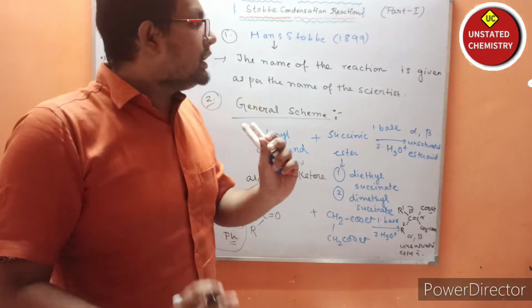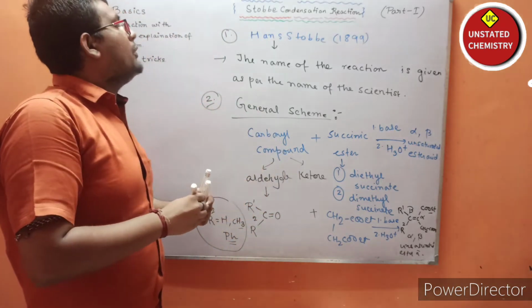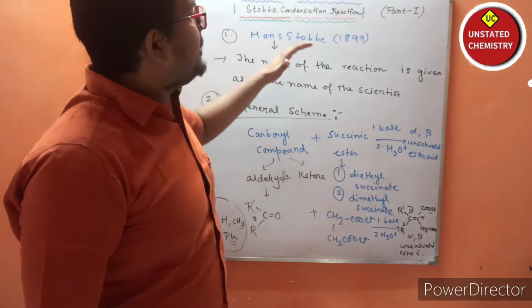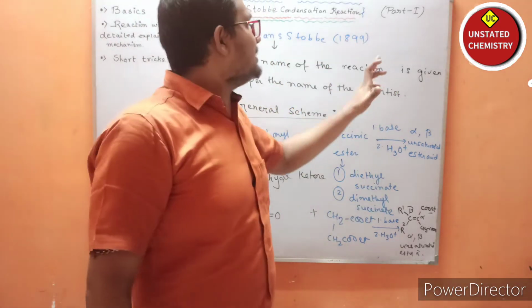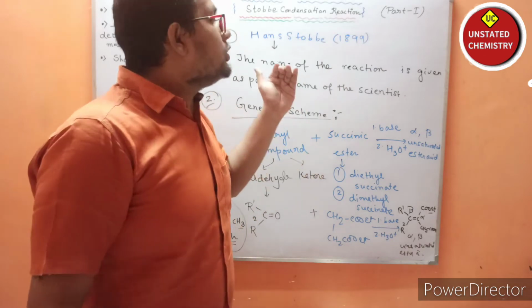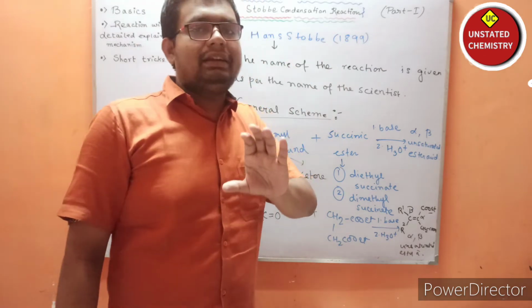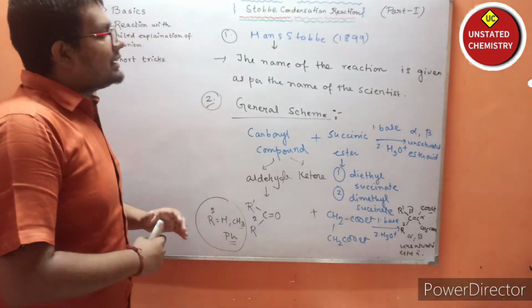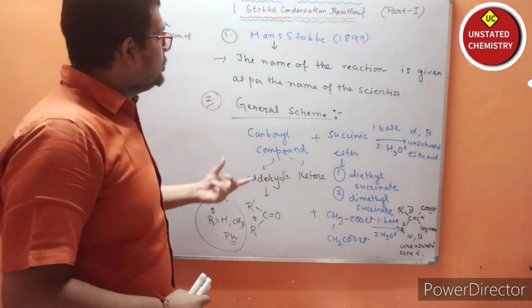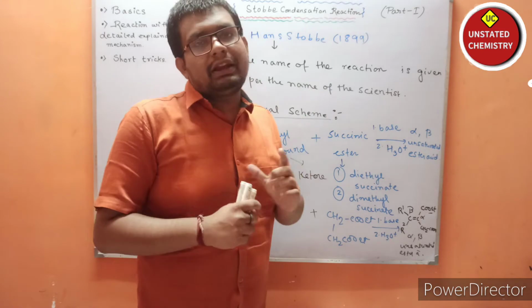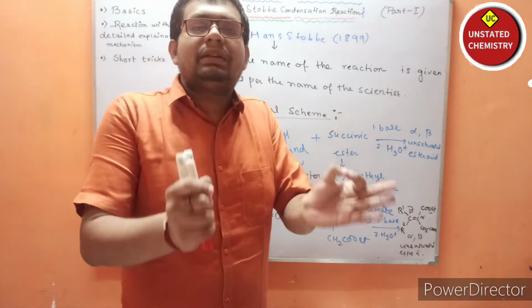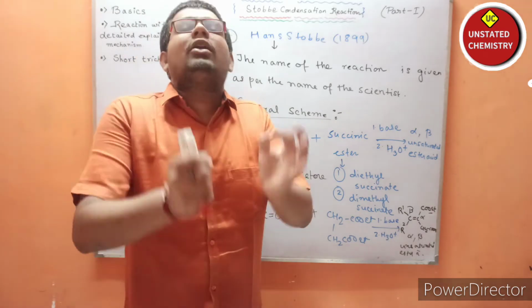Is it clear? The first point that I have already told you is that Hans Stobbe did this reaction in the year 1899. So we can conclude that the name of the reaction is given according to the name of the scientist. The second point that I have already explained is the general scheme of the reaction, how you will identify that this reaction is the Stobbe condensation or not.